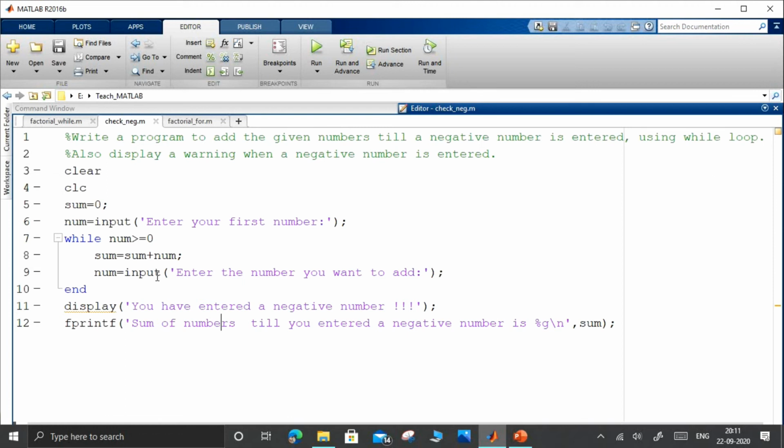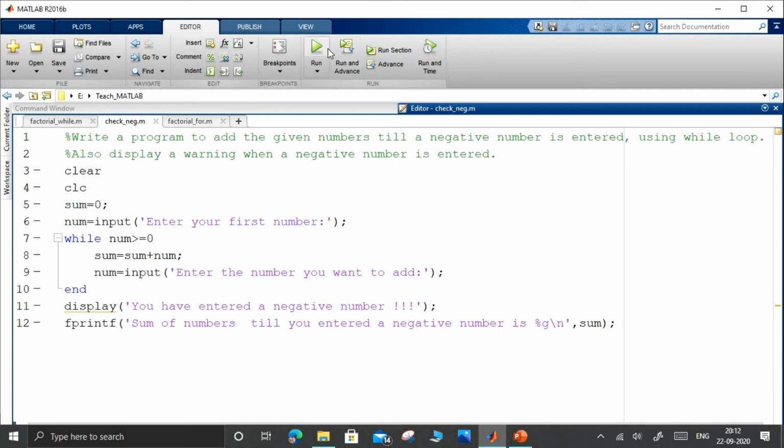If the number is positive, now the num will be updated with the positive value, and then it will be checked whether it is positive or not. If it is positive, again this loop will run. In case it is negative, the loop will break, and then we'll move on to the next lines of our program, line 11 and line 12, which are nothing but your output statement, a display statement and a printf statement.